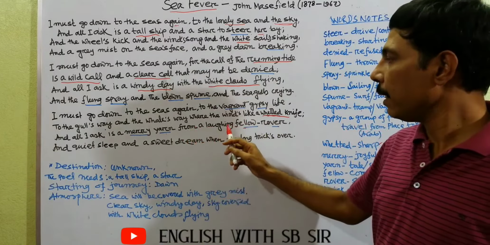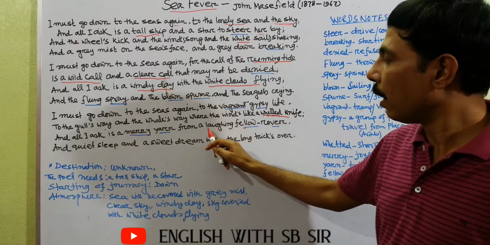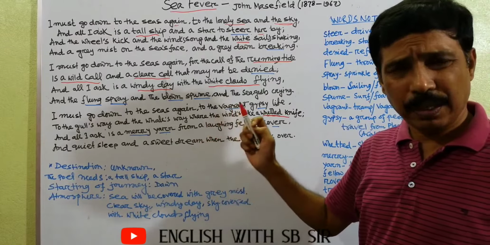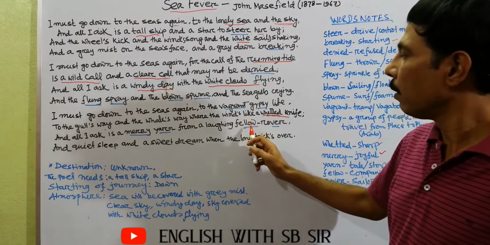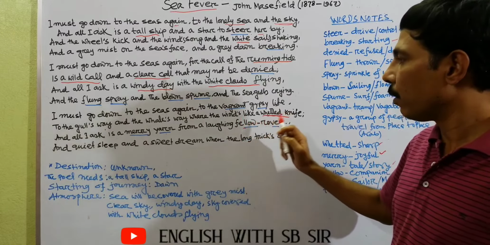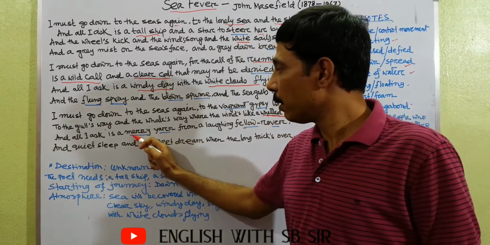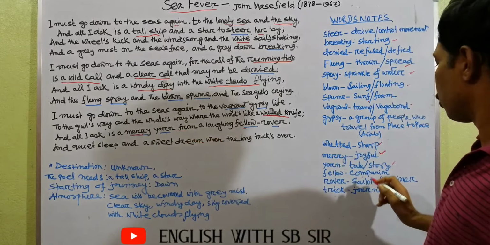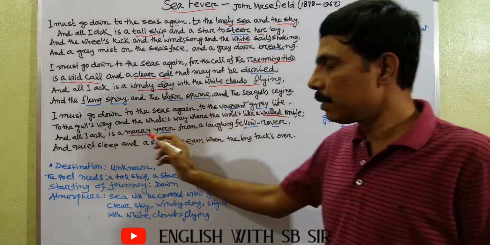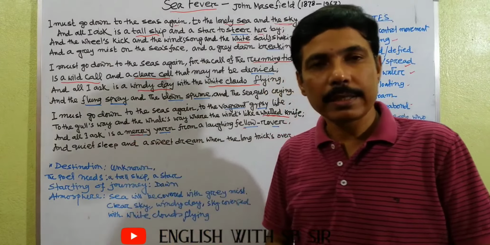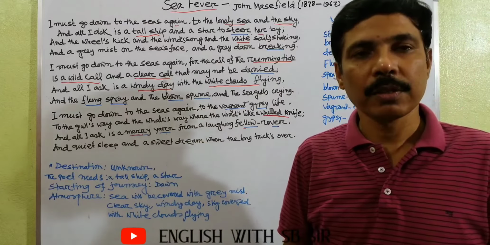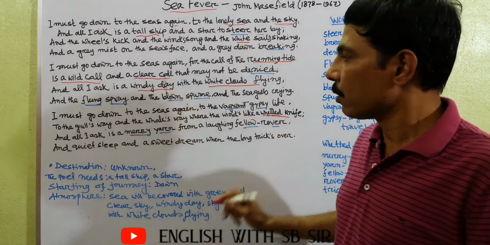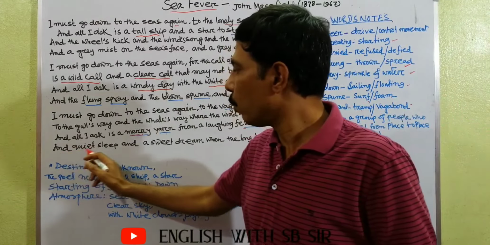In that particular time, his companion will be a humorous person, and he wants to listen to stories from his co-sailors, and that type of story must be merry, joyful. That means he will like to listen to very humorous, funny stories from his co-sailors.